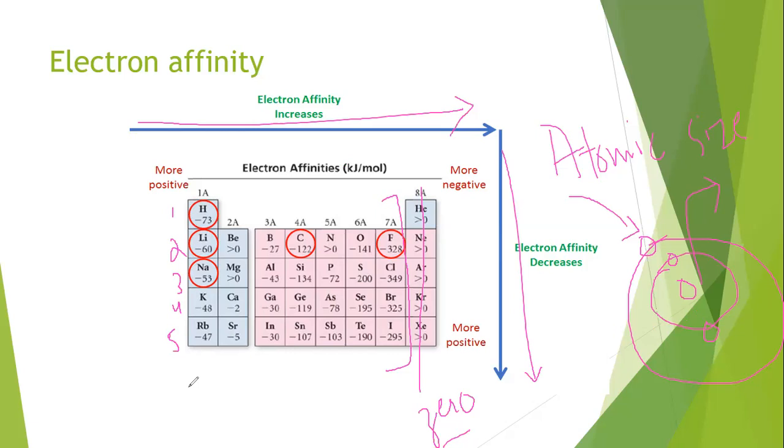If the attraction for the incoming electron increases, then the value of electron affinity, the energy that is released from the system, increases. But if the attraction for the incoming electron decreases, as we see down the group, then the trend of electron affinity decreases.